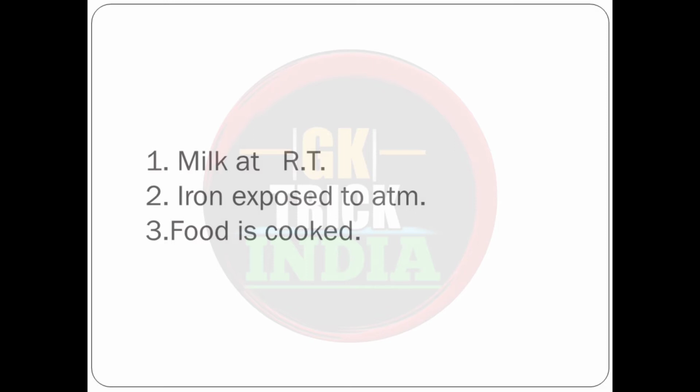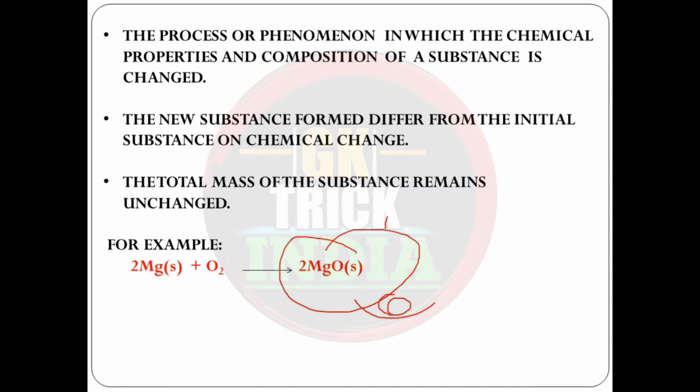Now you must be wondering how will you come to know that a particular chemical reaction has taken place, or the substance is changed? How will you come to know that yes, the particular chemical change has taken place? This can be observed with the help of chemical activities. We will perform some activities.